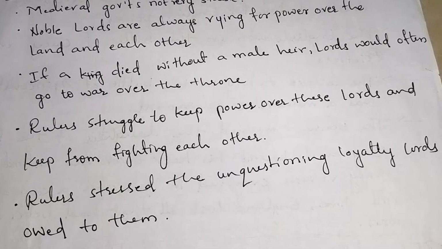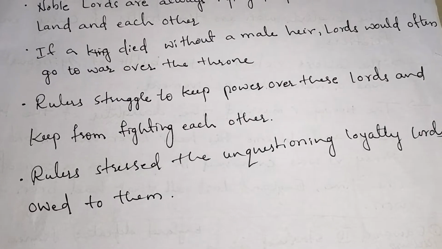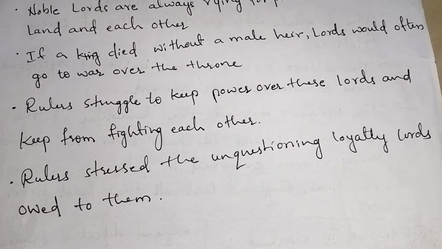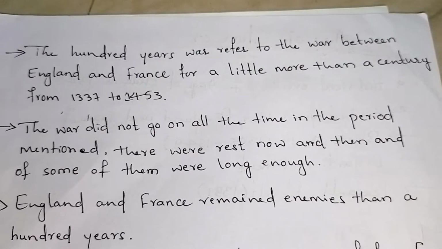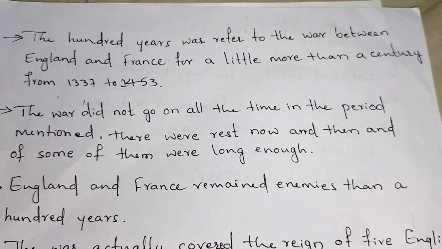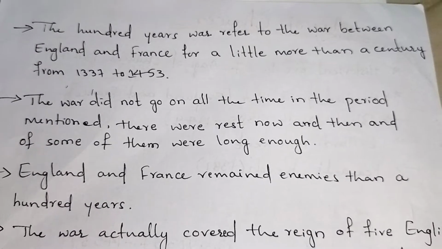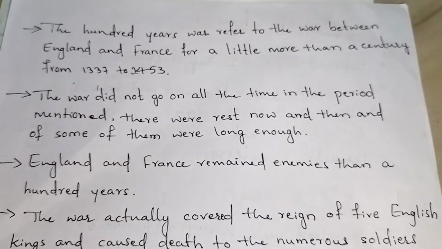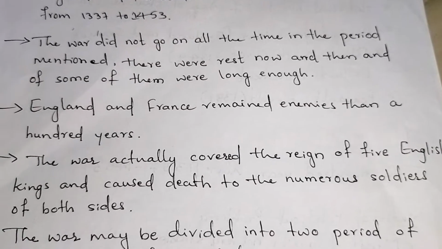Rulers struggled to keep power over these lords and keep them from fighting each other. Rulers questioned the unquestioning loyalty lords owed them. The Hundred Years' War referred to the war between England and France for a little more than a century, from 1337 to 1453. The war did not go on all the time in the period mentioned. There were rests now and then, and some of them were long enough. England and France remained enemies for over 100 years.